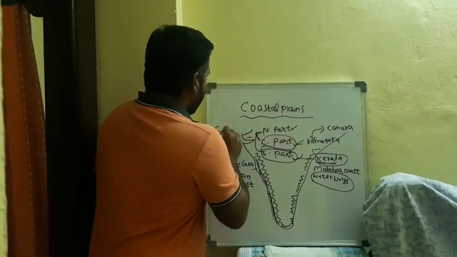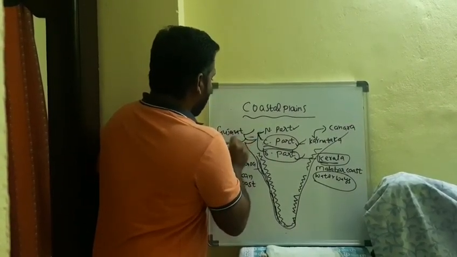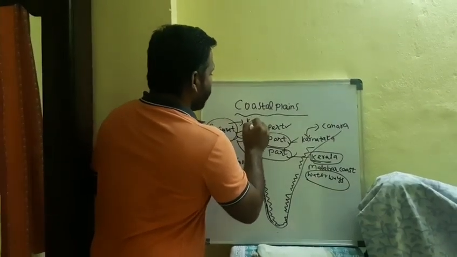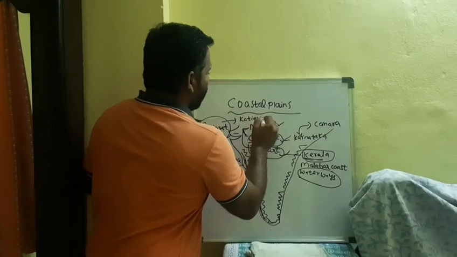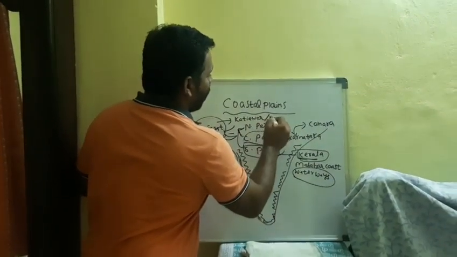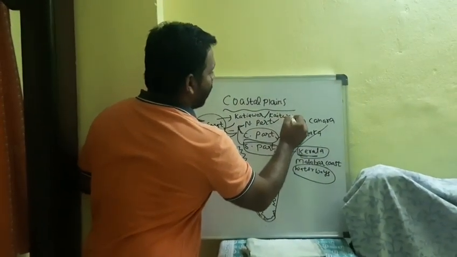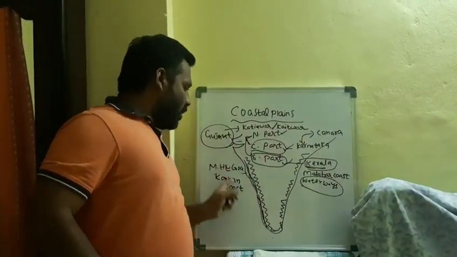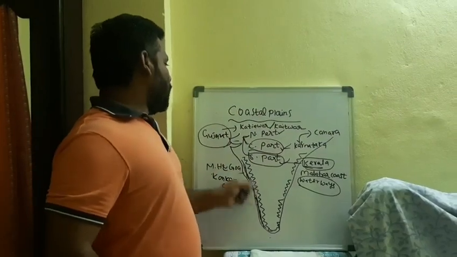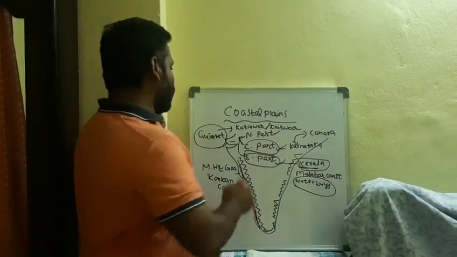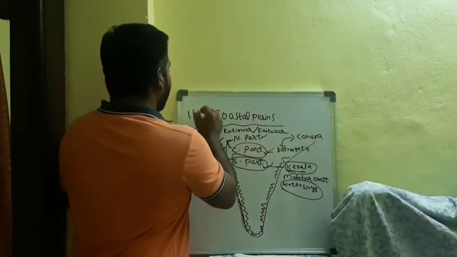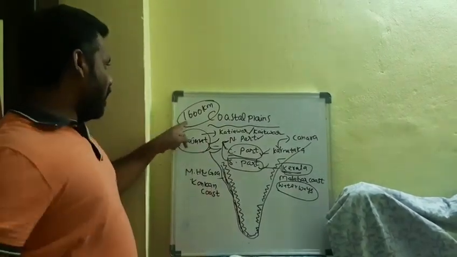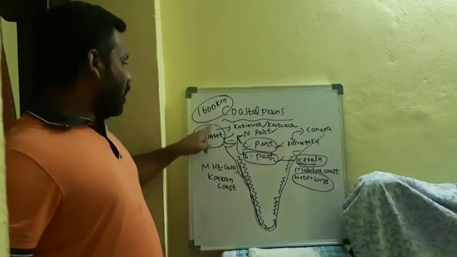Here is one more important point: Gujarat also has a coastal name. The coastal name of Gujarat is called Kathiawar coast. Along the western coastal plain, the state with the longest coastline is Gujarat, which has 1600 kilometers of length. How much? 1600 kilometers of coastline we have in the Gujarat state.